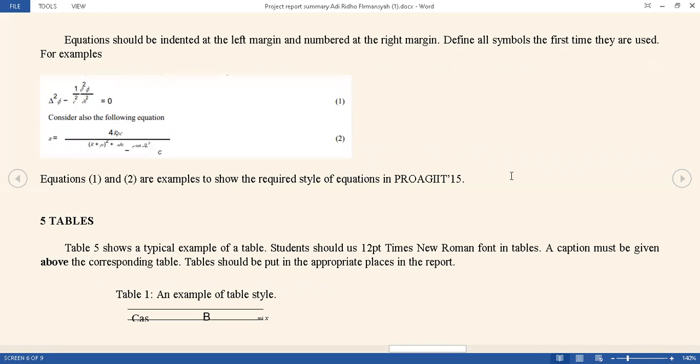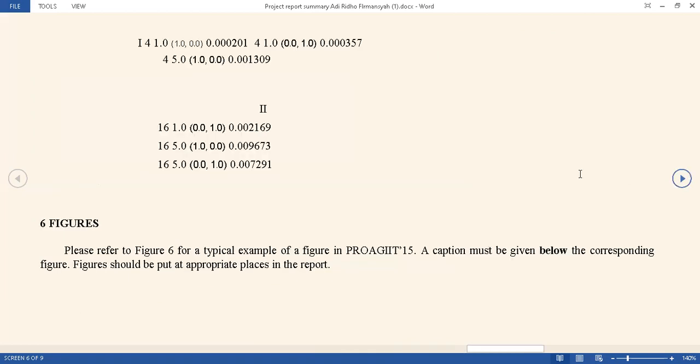And number 5, tables. Table 5 shows a typical example of a table. Students shall use 12 point Times New Roman font in tables. A caption must be given above the corresponding table. Tables should be put in the appropriate place in the report. This is an example of the tables.